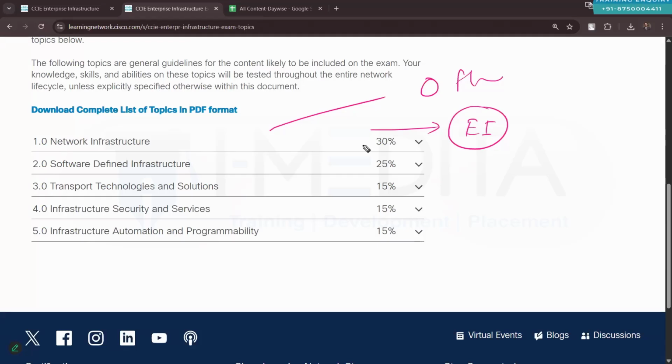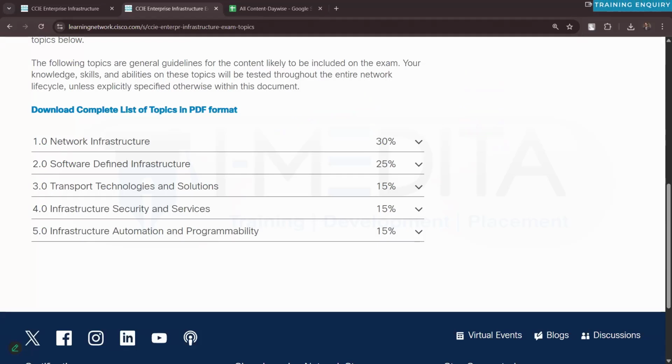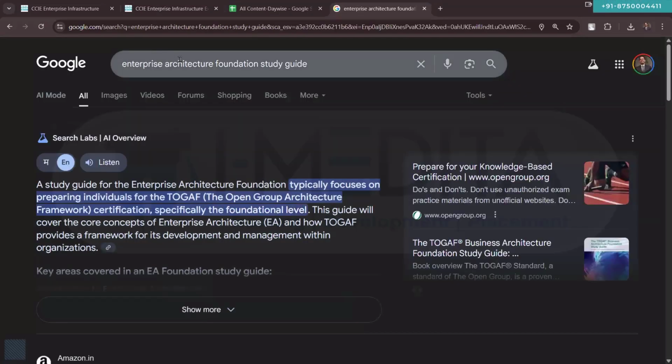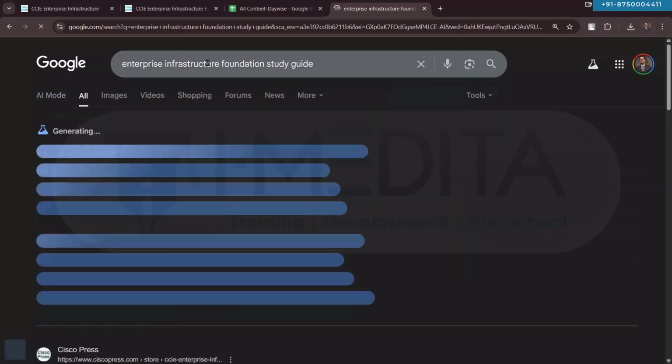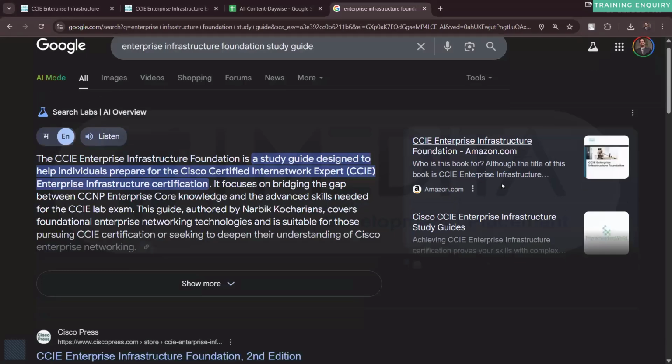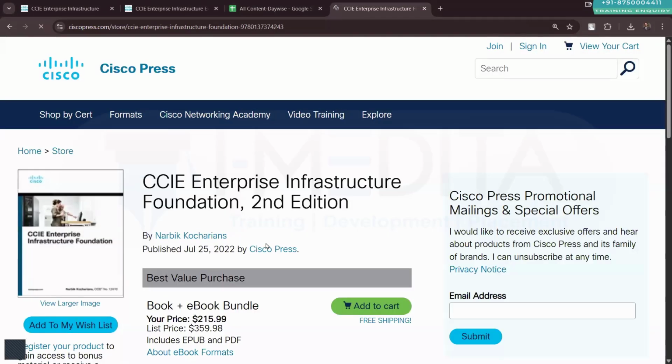There is one book, Enterprise Infrastructure Foundation. Let me just search for it. There is this book, the Enterprise Infrastructure Foundation study guide, from Narbik, available on Cisco Press.